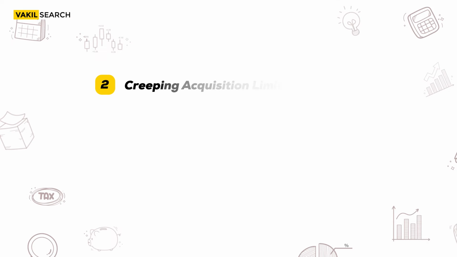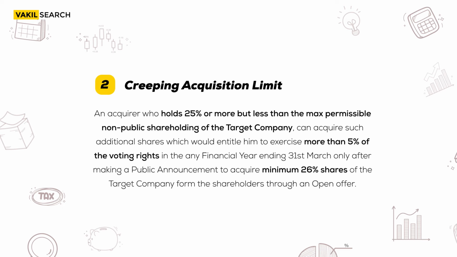Now, let us take a look at the second trigger in which an open offer is mandatory, which is otherwise known as creeping acquisition limit. An acquirer who holds 25% or more but less than the max permissible non-public shareholding of the target company can acquire such additional shares which would entitle him to exercise more than 5% of the voting rights in any financial year ending 31st March can acquire such additional shares only after making a public announcement to acquire minimum 26% of the target company from the shareholders through an open offer.